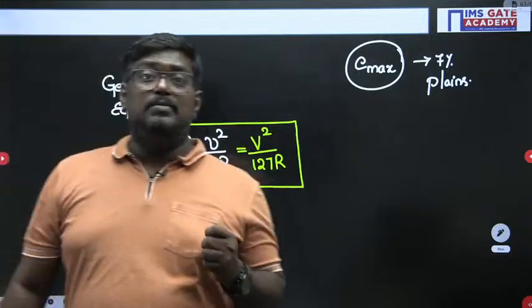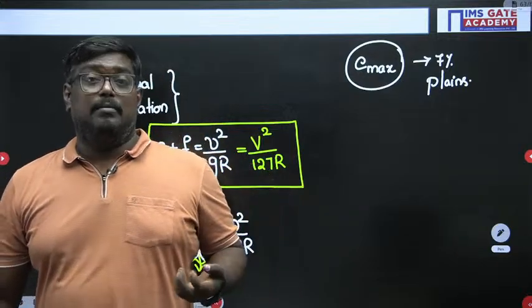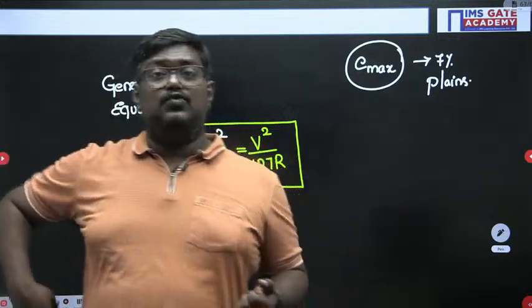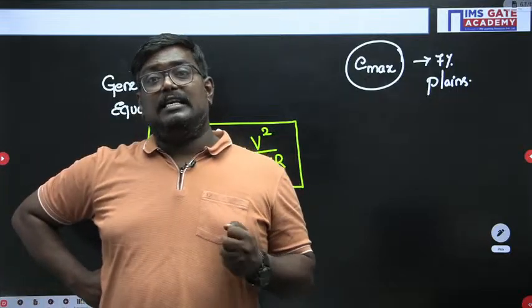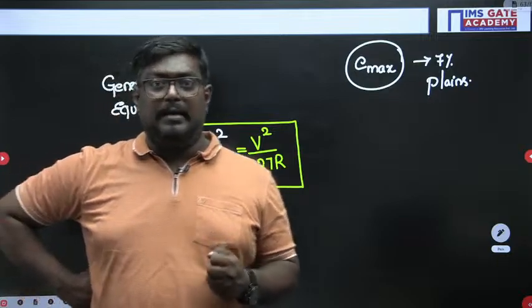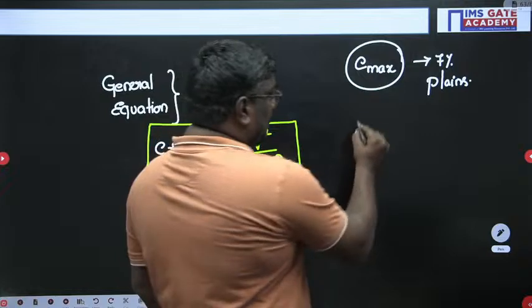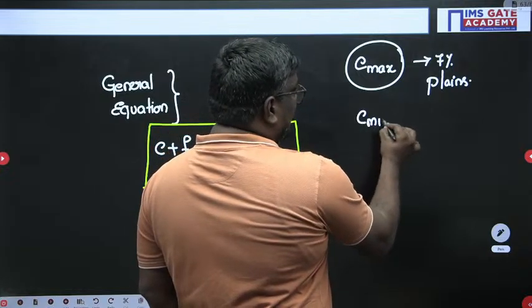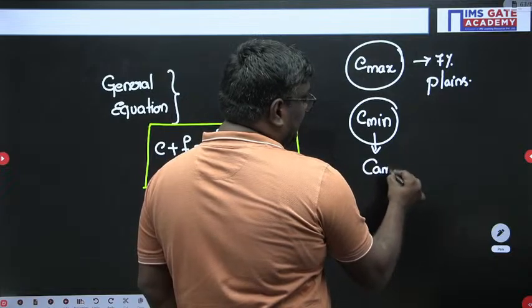The minimum super elevation is taken into account to counter the camber, because whatever water is falling should be drained off. So you always have to check the maximum and minimum values. The minimum value is for the check for camber.